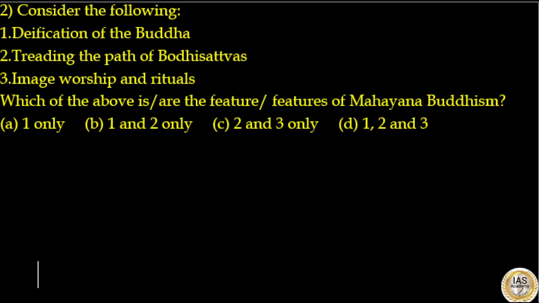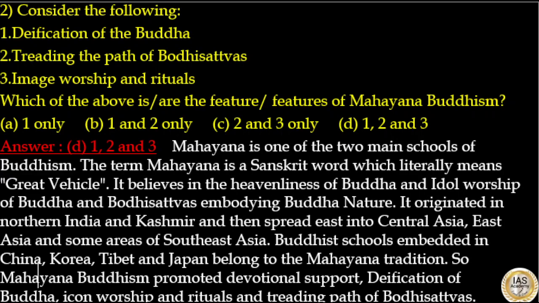Consider the following: deification of Buddha, treading the path of Bodhisattvas, image worship and rituals. Which of the above are the features of Mahayana Buddhism? The answer to this question is option D, that is all the above. Mahayana is one of the two main schools of Buddhism. The term Mahayana is a Sanskrit word which literally means great vehicle. It believes in the heavenliness of Buddha and idol worship of Buddha and Bodhisattvas embodying Buddha nature.